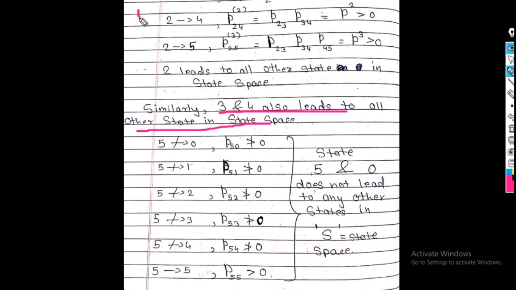So I see here, state 1, state 2, state 3 and state 4, all these 4 states lead to other states in the state space. Now what about 5? So see here, 5 does not lead to 0, 1, 2, 3 or 4, only 5 leads to 5. So see here, the states 0 and 5 do not lead to any other state in the state space. So what I see here?